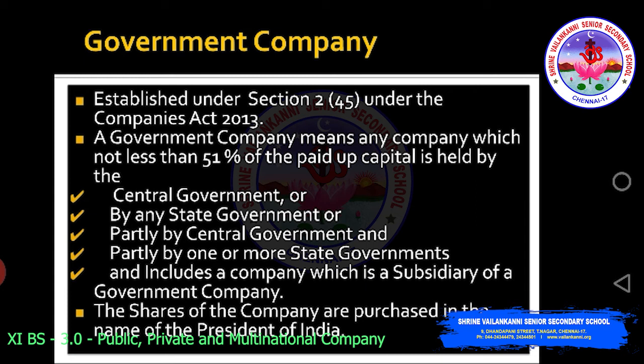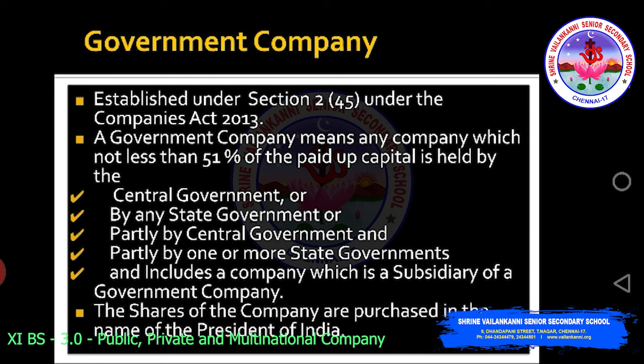It can hold any percentage it wants, but the standard percentage required for forming that majority is 51%. It is held either by the central government or by the state government, or partly by the central and partly by the state, or two or more state governments, and includes a company which is a subsidiary of the government company, even though the subsidiary is a private company.